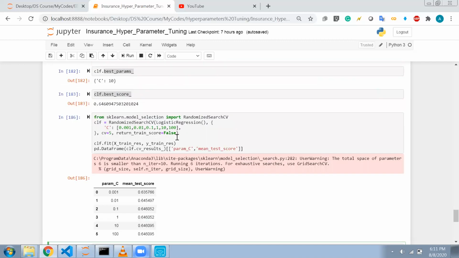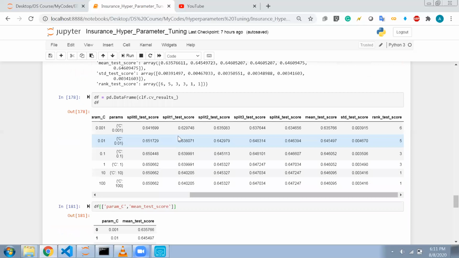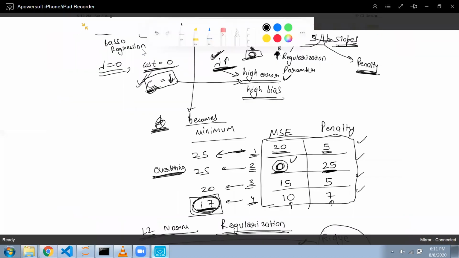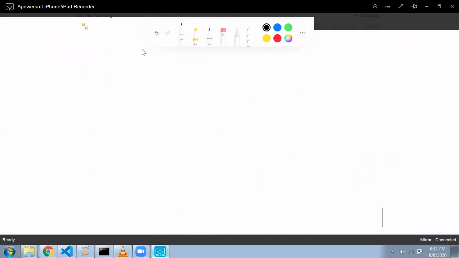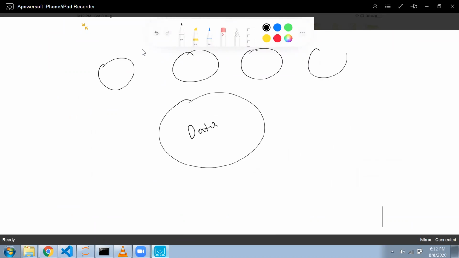Now here we have taken different parameters for a single model. Now it may also be possible that I can choose, see, I have my data, and I have different kinds of models, machine learning models.